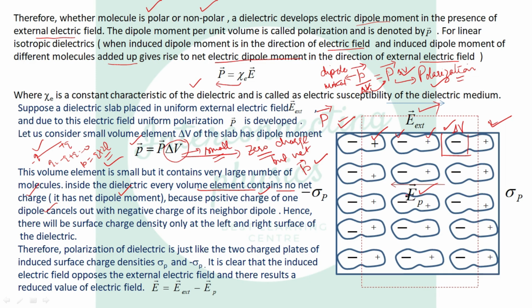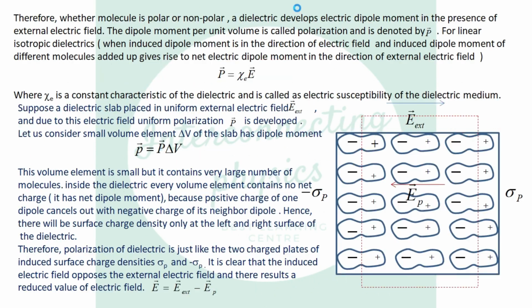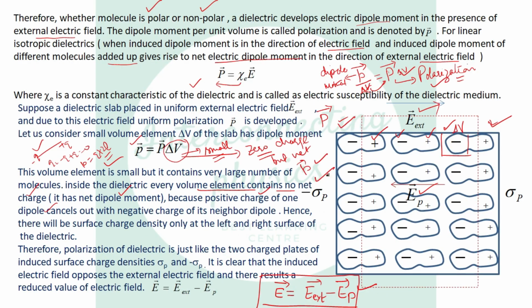Now you know that the external electric field is opposite to this induced electric field, but it is not equal to the external electric field. So the reduced value of the electric field will be E external minus E. This is the reduced value of the electric field. Now, the relation between the magnitude of polarization and induced surface charge density. This induced surface charge density is minus sigma p due to negative charges and plus sigma p due to positive charges.